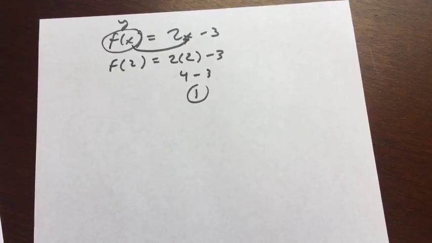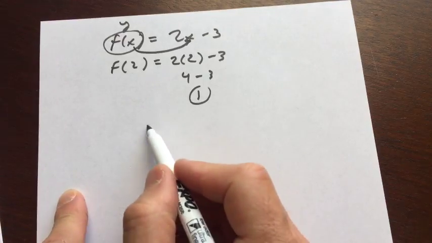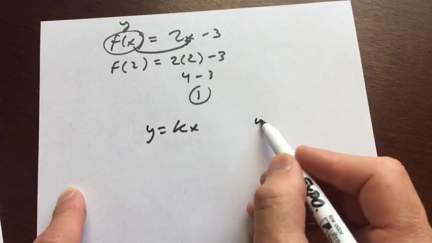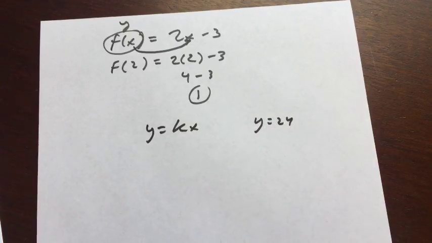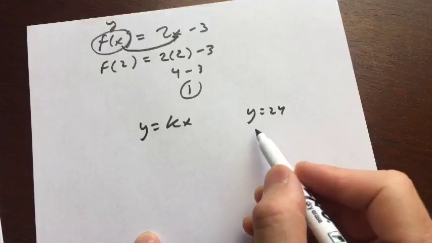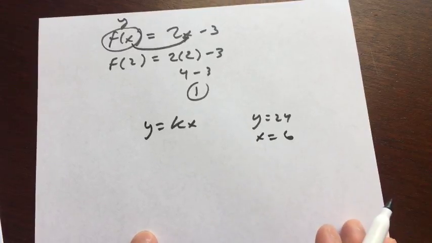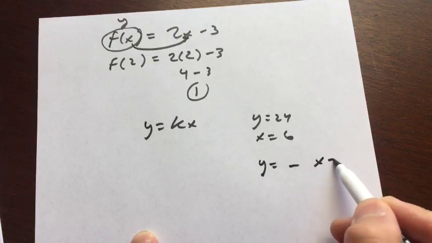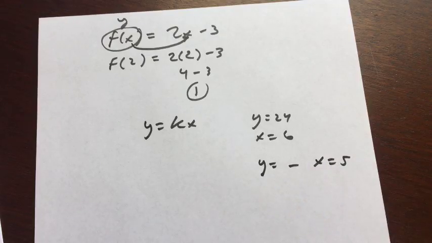Okay, here we go. So Lou K is asking us, if y equals kx, where k is a constant, okay, so let's write this down. Y equals kx, where k is a constant, and y equals 24 when x equals 6. What is the value of y when x is equal to 5?